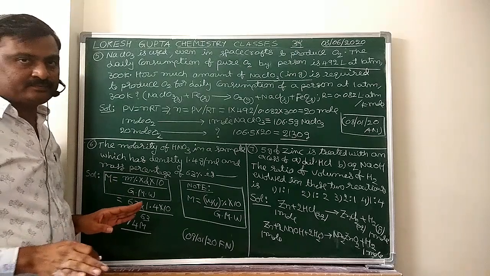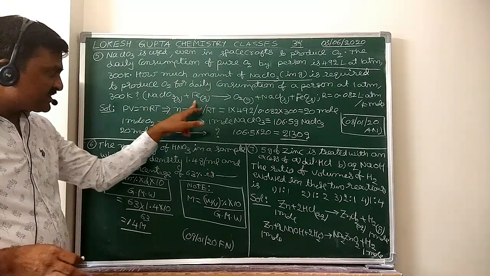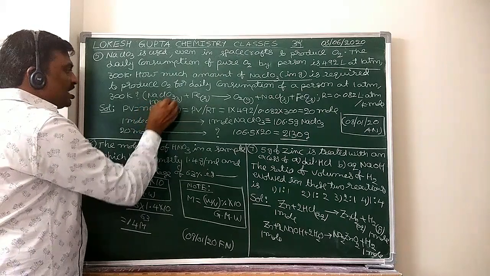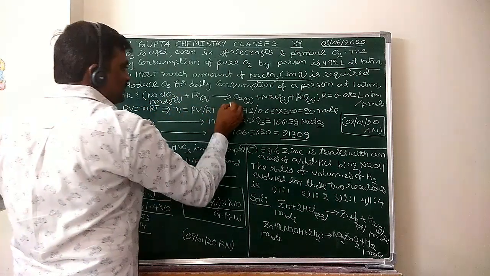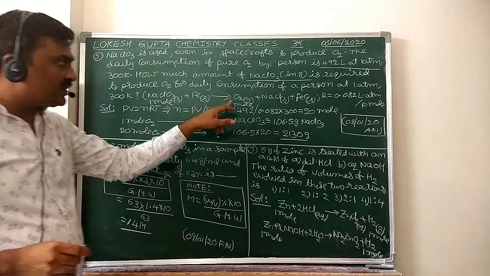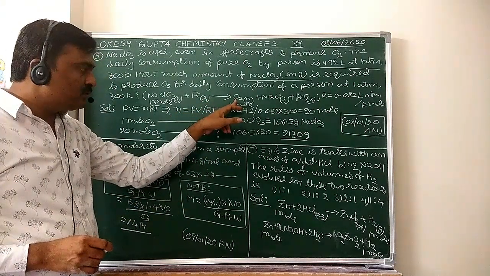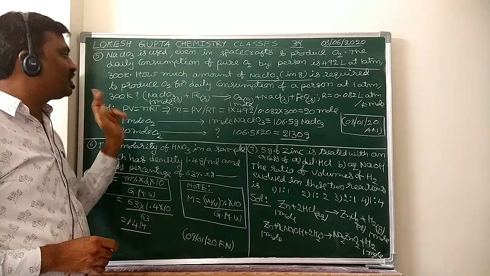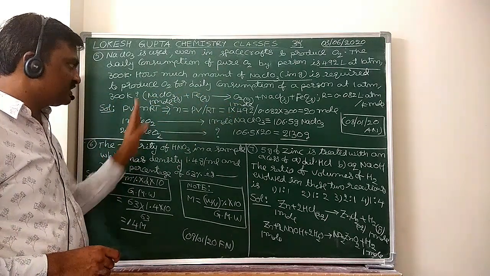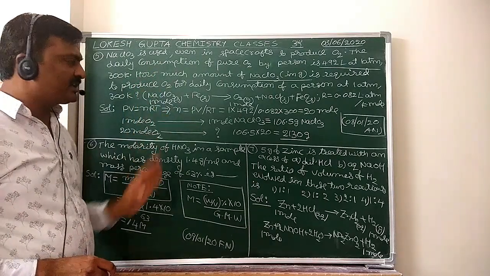It is the question. Now see, from this given reaction, what we know is that from 1 mole of NaClO3, you can prepare 1 mole of O2. So if you want 1 mole of O2, to prepare that, 1 mole of NaClO3 is required. That equation is given.